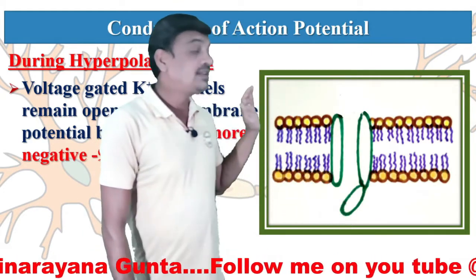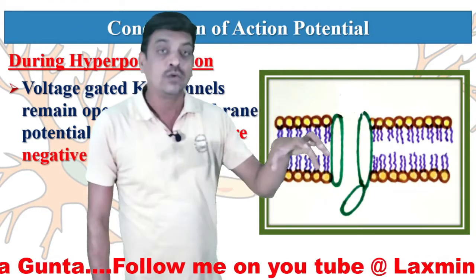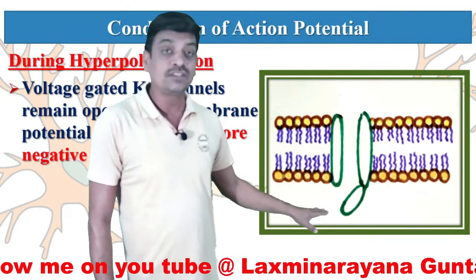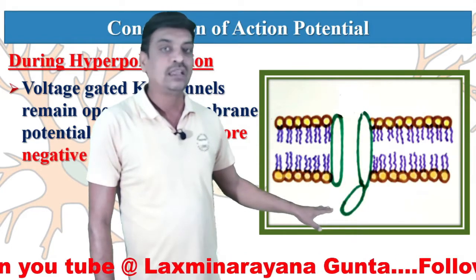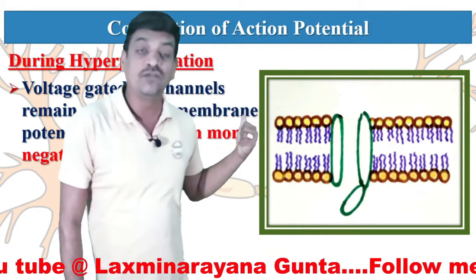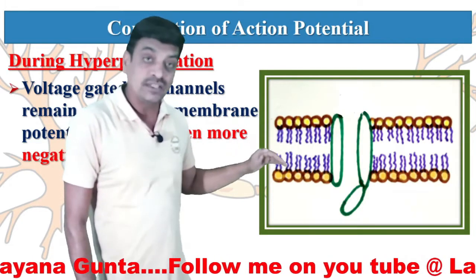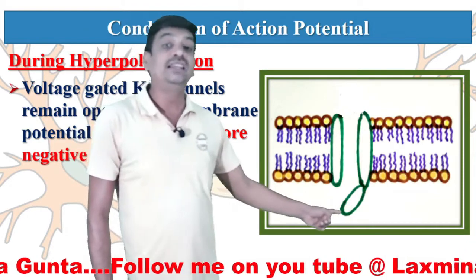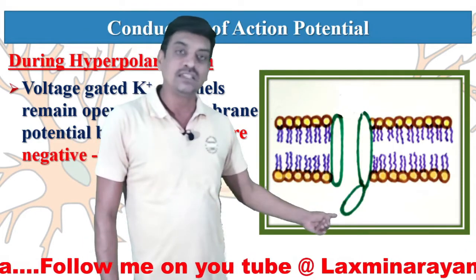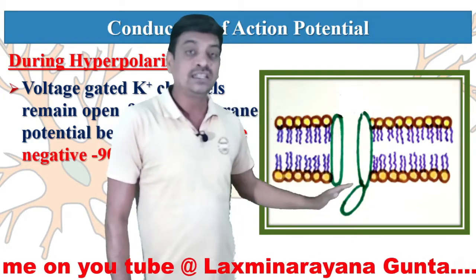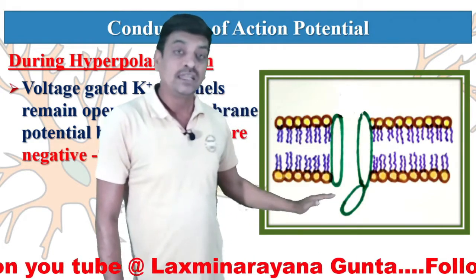Whenever an electrical impulse is received, immediately the voltage gated sodium channels open, but these voltage gated potassium channels open slowly. As a result, we have observed influx of sodium ions. But when the voltage gated sodium channels get closed, then these voltage gated potassium channels open, thereby the potassium ions move out. As a result, inside again it is negatively charged.